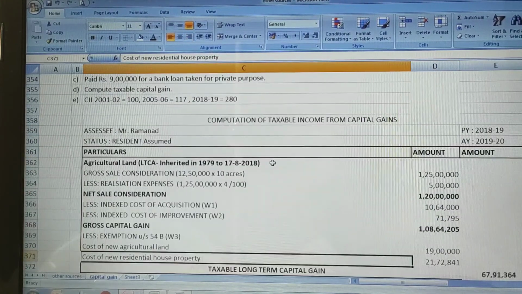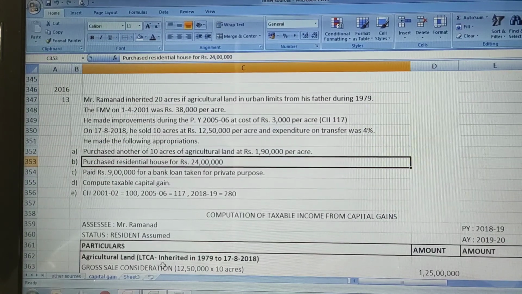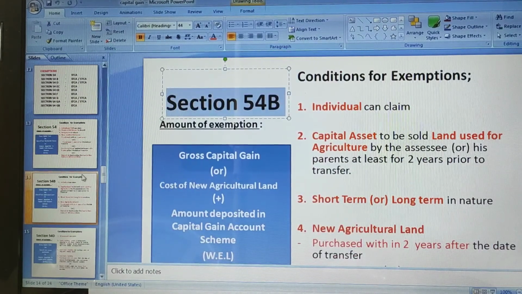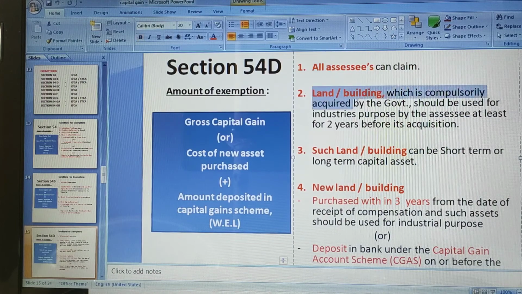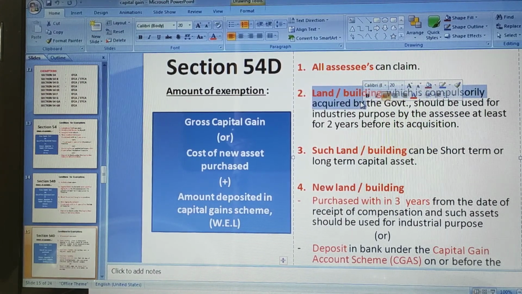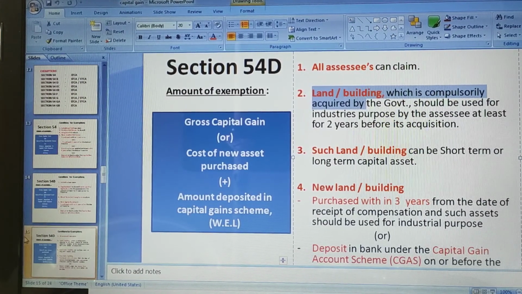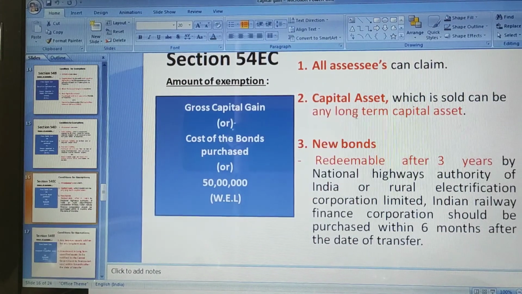Then comes the second purchase he has made, the residential house. So let us see residential house. So this is applicable, 1 point. Then next is 54D. Here it is land or building acquired by government. We have not sold land and building to the government, we have sold agricultural land. So this is also not applicable. 54D is also ruled out. Then comes 54EC.